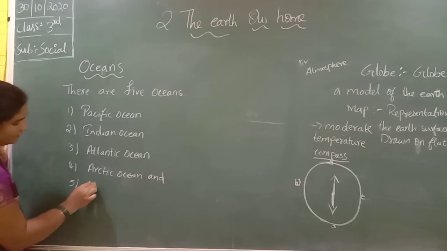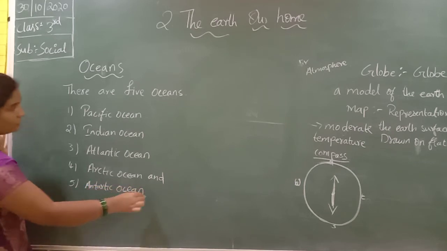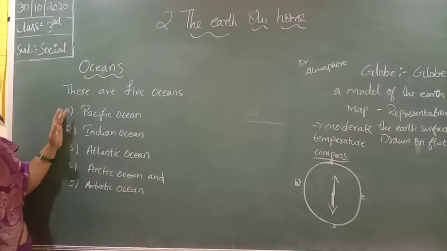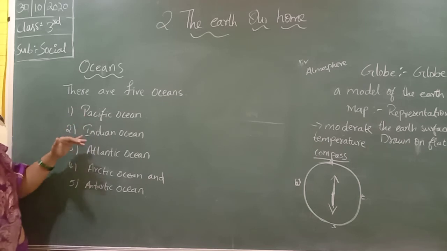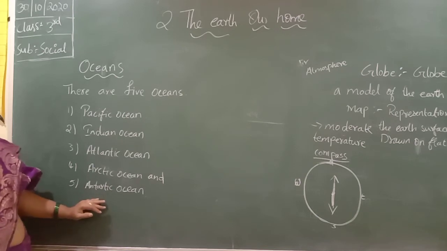And Antarctic Ocean. How many oceans are there, children? There are 5 oceans in the world. What are they? Pacific Ocean, Indian Ocean, Atlantic Ocean, Arctic Ocean, and Antarctic Ocean.